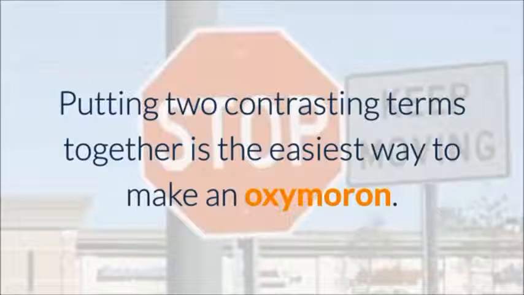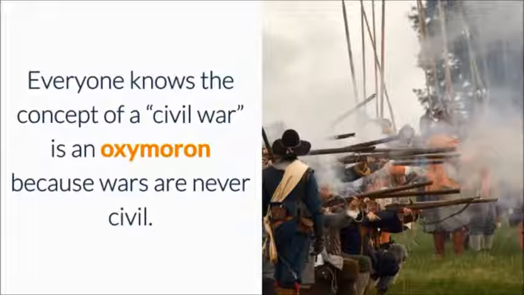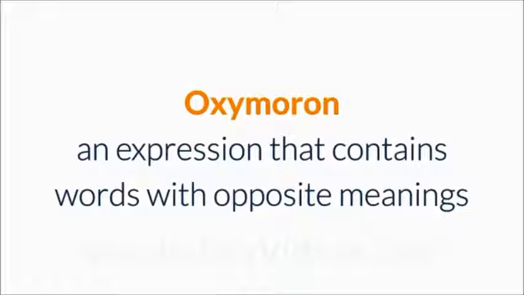Putting two contrasting terms together is the easiest way to make an oxymoron. Everyone knows the concept of a civil war is an oxymoron because wars are never civil. Oxymoron, an expression that contains words with opposite meanings.